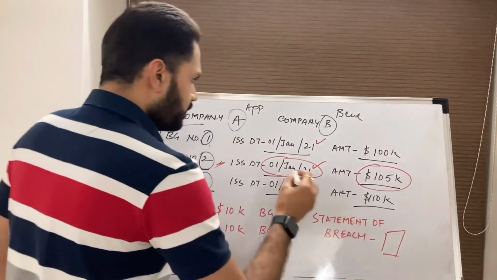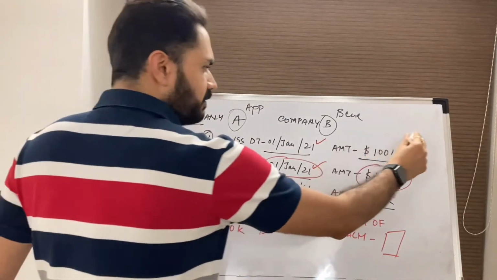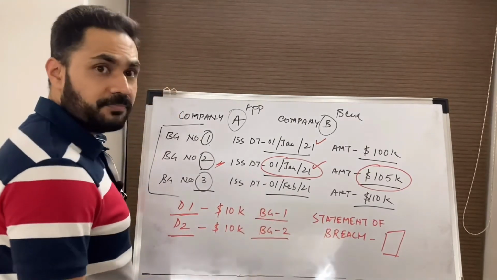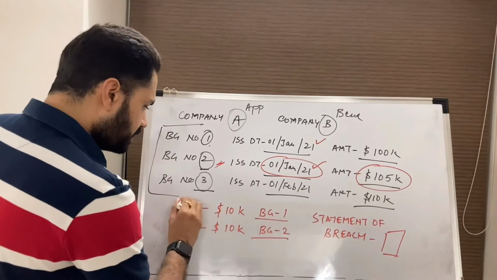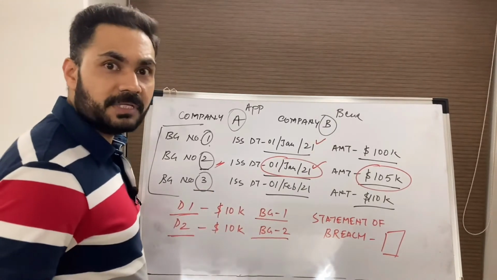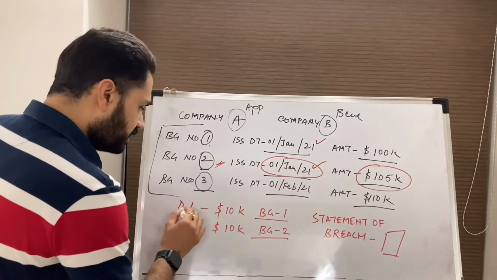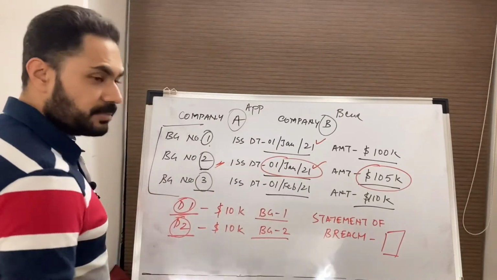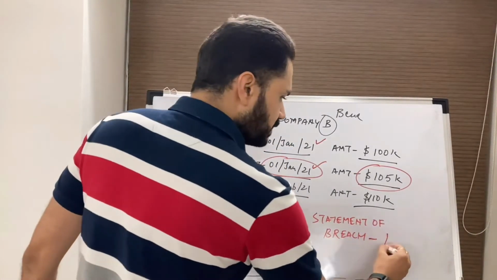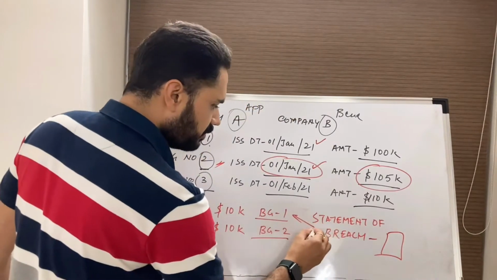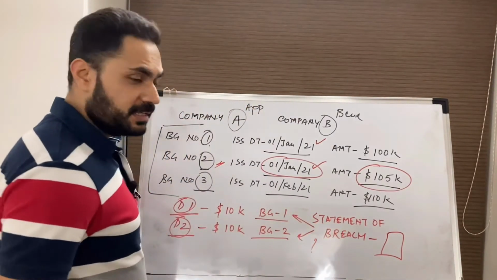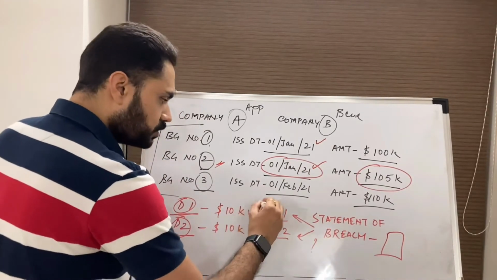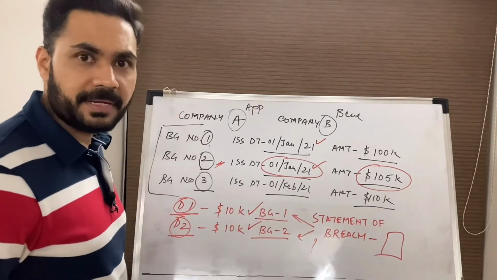So if we have 3 BGs, the beneficiary has presented 2 demands, one under BG1, one under BG2. Now the beneficiary has only presented a demand but has not presented the statement of breach, because the beneficiary presented this demand and mentioned the statement of breach will be presented at a later date, so you hold on to this demand. So when the statement of breach is presented as a separate document, it has to link under which demand it has been presented, because unless it links itself to the demand, I will not know whether this demand is to be paid or this demand is to be paid.